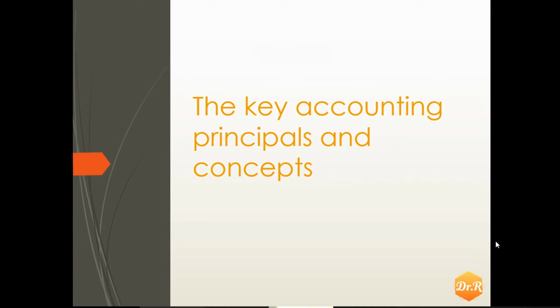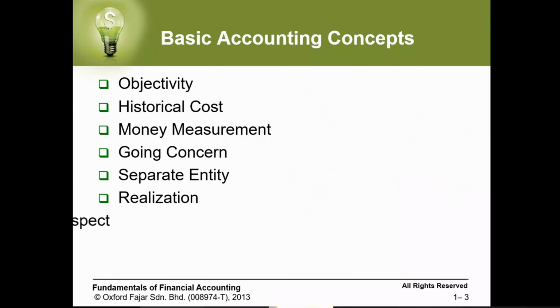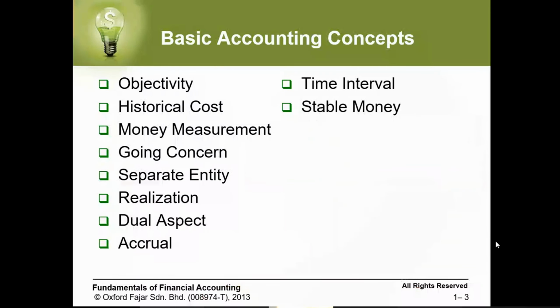So let's start with a new topic for today, which is the key accounting concepts and principles. Today we're going to talk about those concepts, which are objectivity, historical cost, money measurement, going concern, separate entity, realization, dual aspect, accrual, time interval, and stable money. Those are the 10 concepts which we're going to discuss during our class today, along with other topics.